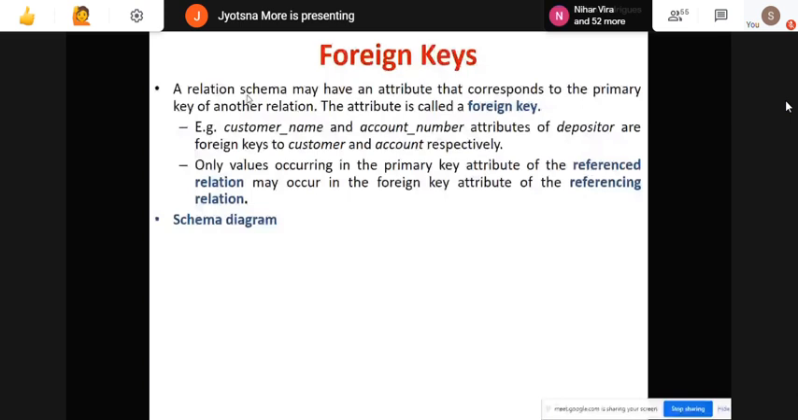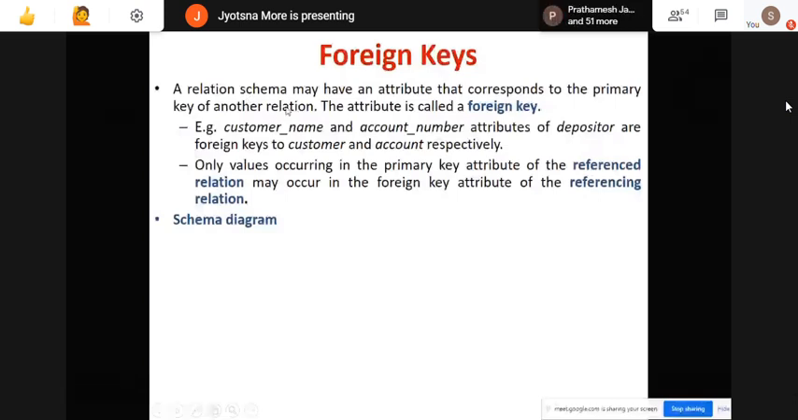In this definition, the primary key of one table is also present in another table as a foreign key. That definition is given. A relation schema may have an attribute that corresponds to the primary key of another relation. That I will explain. Customer name.